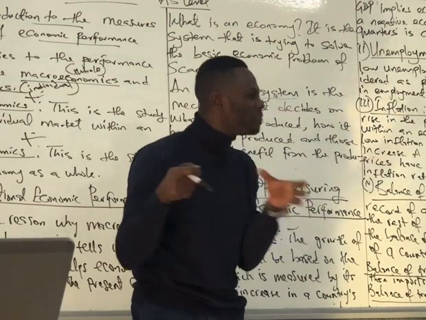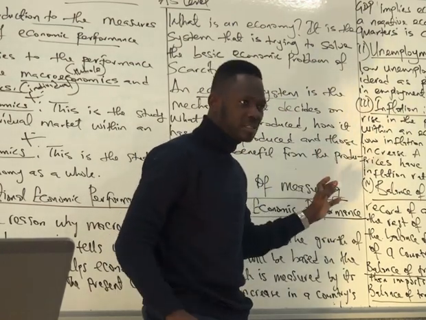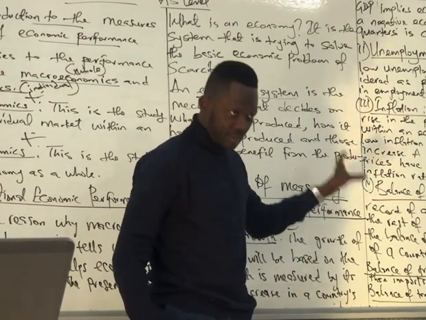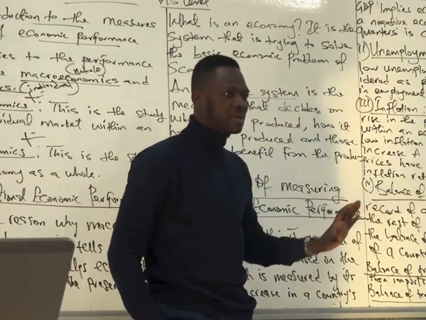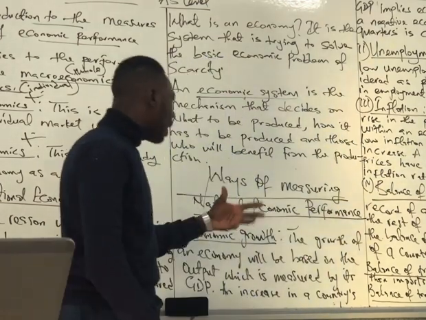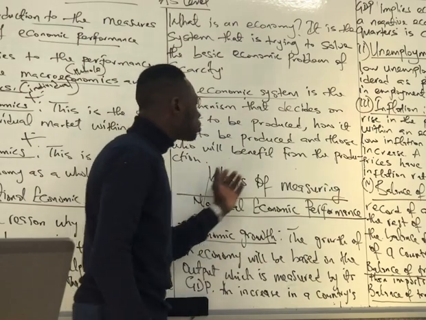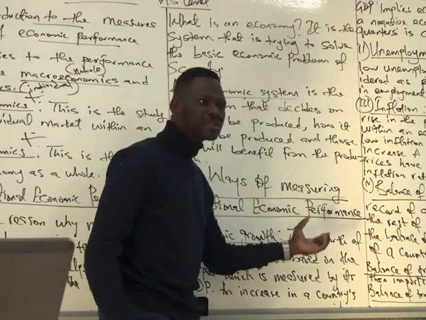Those that are going to be beneficiary of this performance, of this production, is going to be decided by the economic system. I think the economic system is clear. So now, is it clear, please? Now we go to how we measure the performance of an economy.